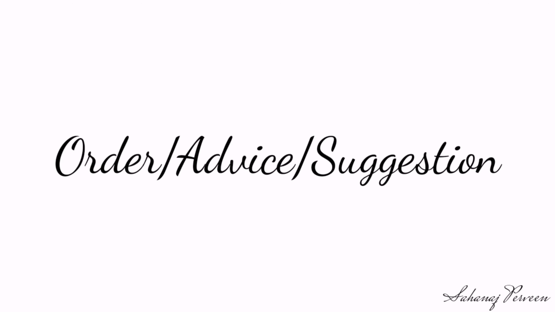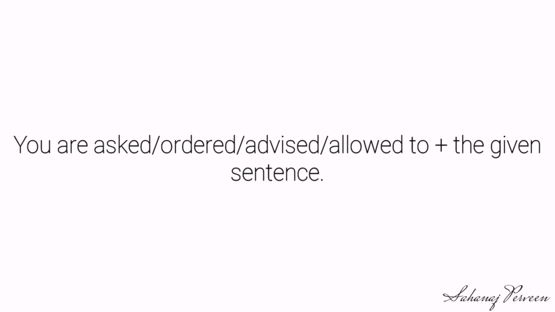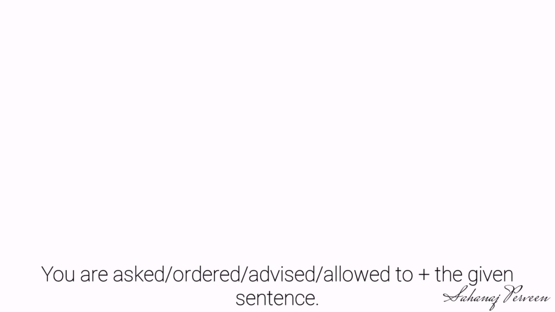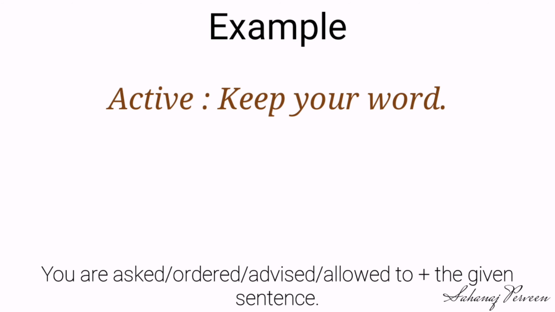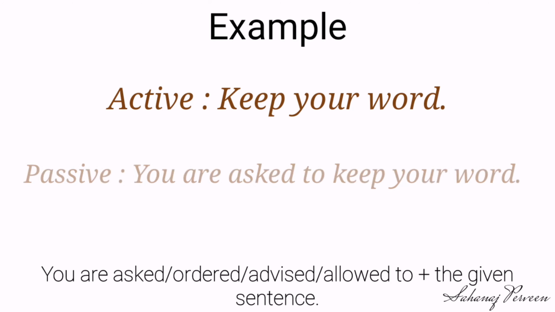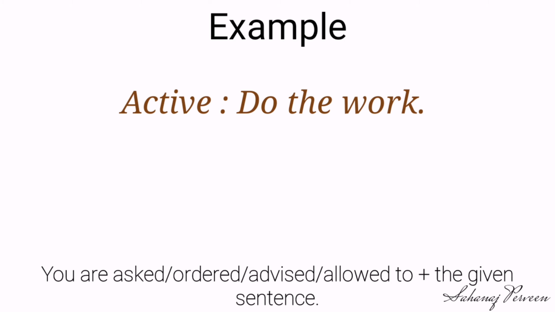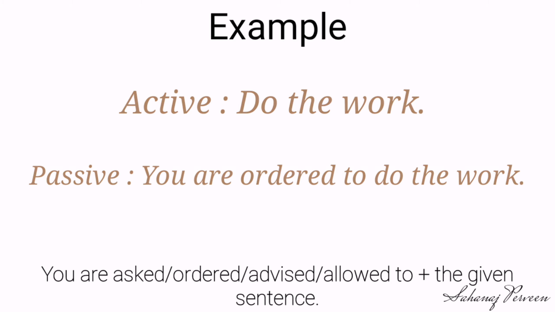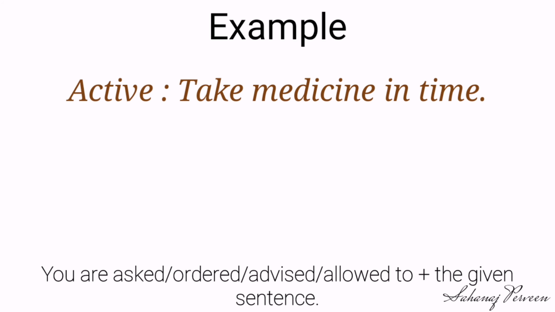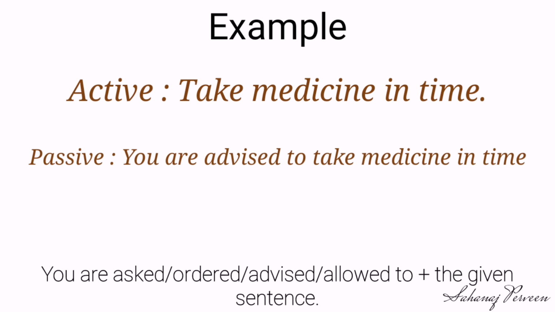If the sentence expresses order, advice, and suggestion, our structure will be you are asked to, you are ordered to, you are advised to, you are allowed to, according to the meaning of the sentence, plus the given sentence. Look at the example. Number 1. Keep your word. Our passive is: You are asked to keep your word. Number 2. Do the work. Our passive is: You are ordered to do the work. Number 3. Take medicine in time. You are advised to take medicine in time.